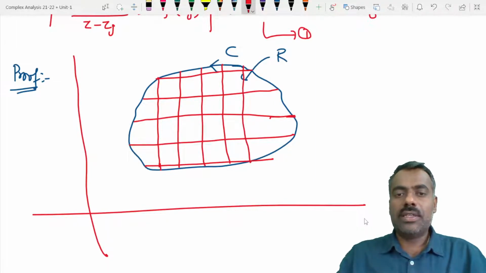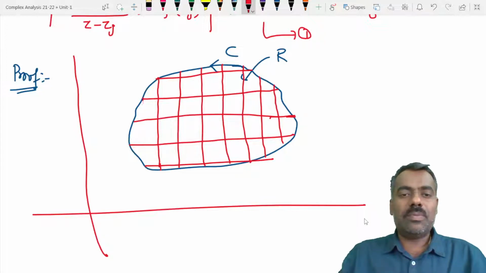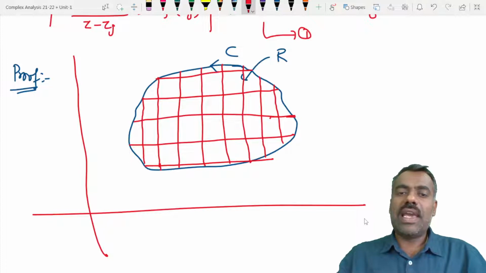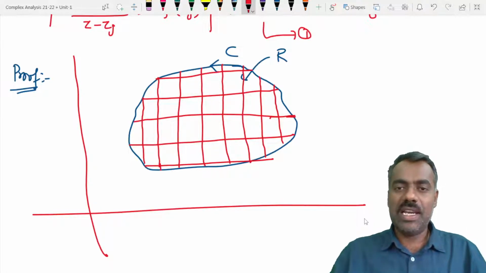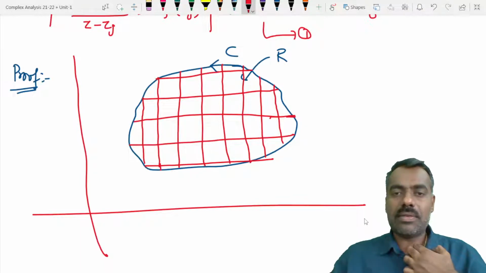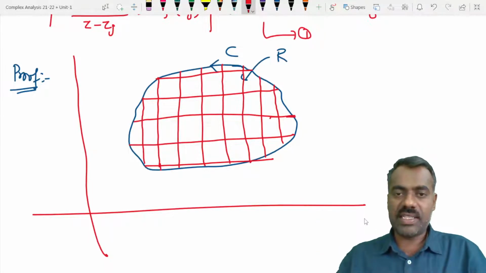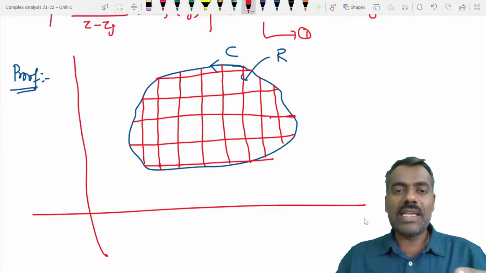While I'm drawing, some parts may look like rectangles, but if we draw it properly with proper lines, then it looks like squares. So assume that these are all squares, that means equal sides. How do we get equal sides? Draw vertical lines and horizontal lines parallel to the y-axis and x-axis, but maintain that whatever distance is between two horizontal lines, that same distance should be between two vertical lines.